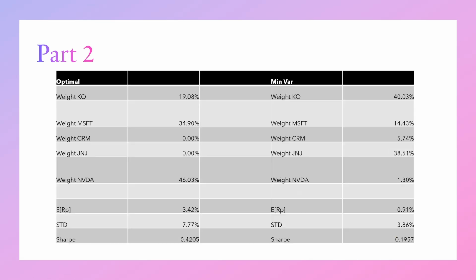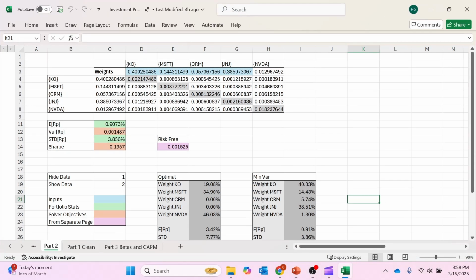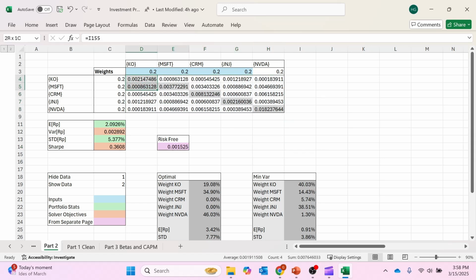For part two, we were asked to find the optimal risky portfolio of the 5 assets and the minimum variance portfolio of risky assets. In order to do that, it's better to look over here at the spreadsheet. Along the top, these in blue are the weights of the stocks. You see that there are only 4, because if you have 4, you can calculate the last one. Below that is the covariance matrix from before, and over here are the statistics of that portfolio based on the weights above.